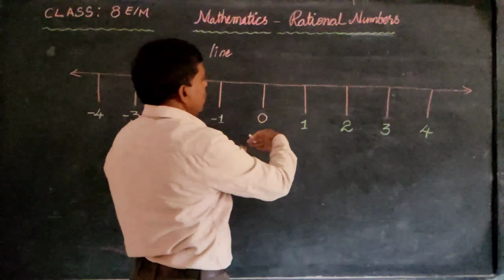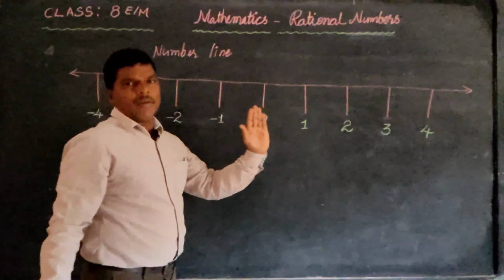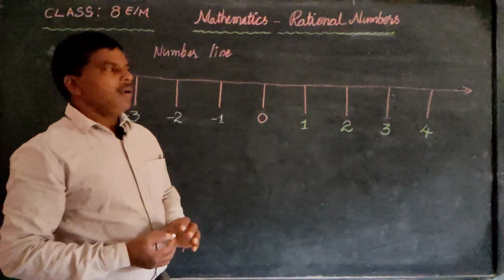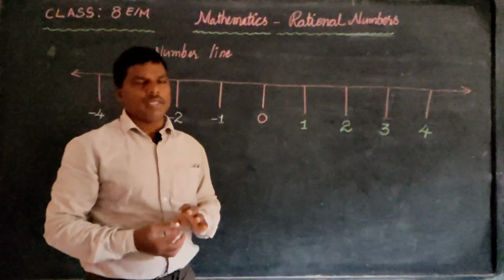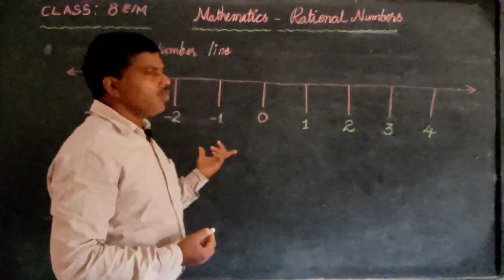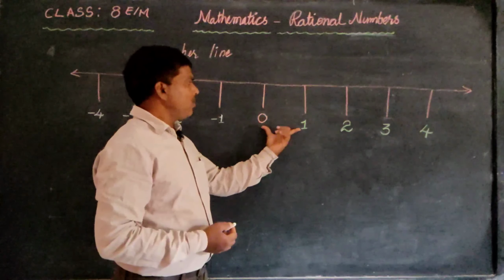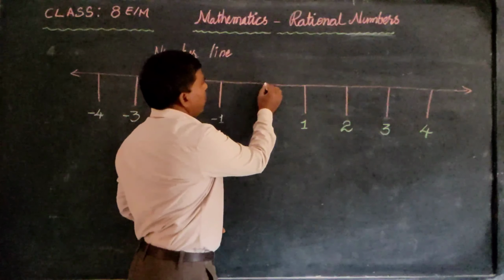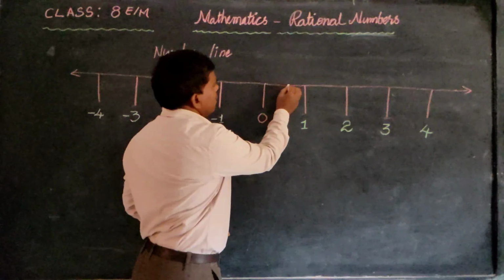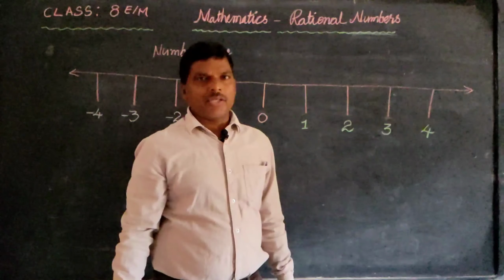This is 0, with positive numbers and negative numbers. On this number line, all these are integers. Between any two integers, if we take 0 and 1, there are so many points between these. All these points represent rational numbers.